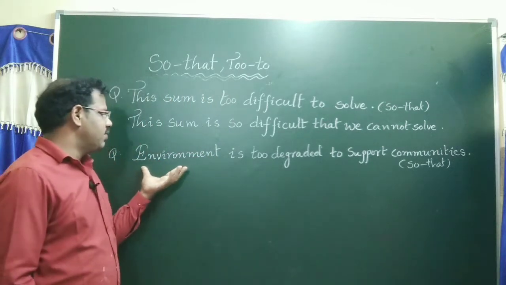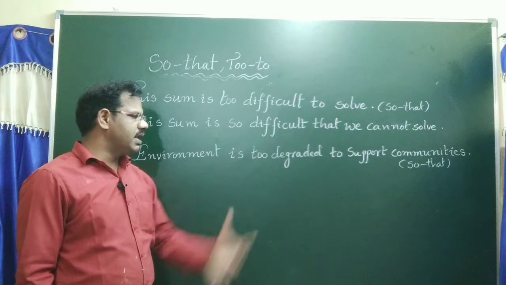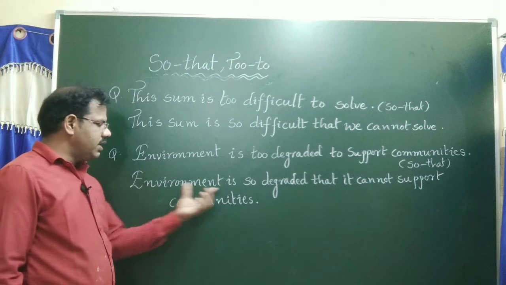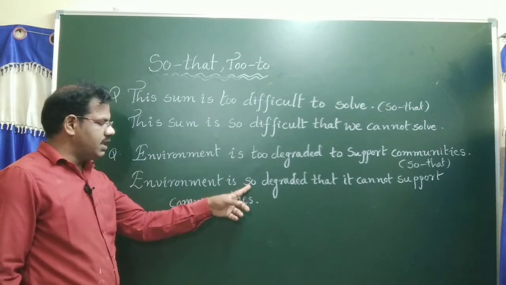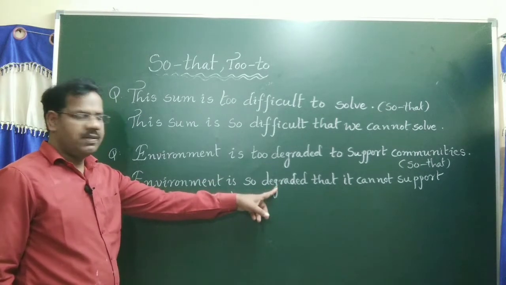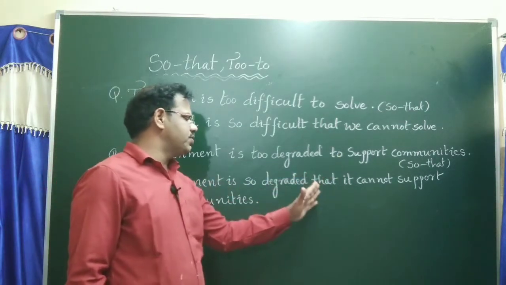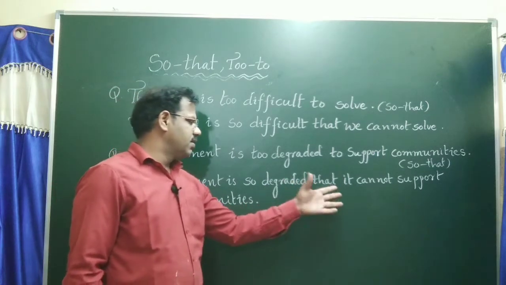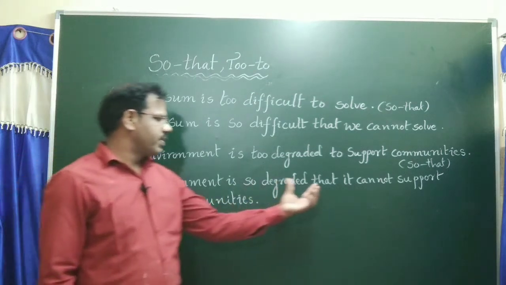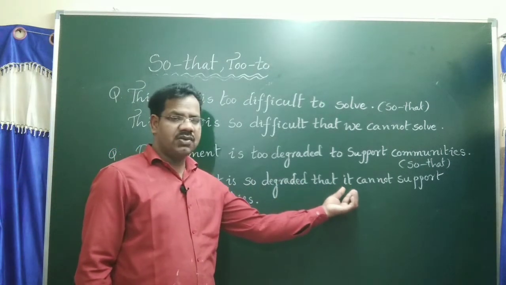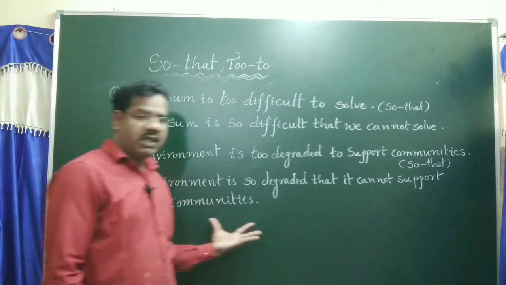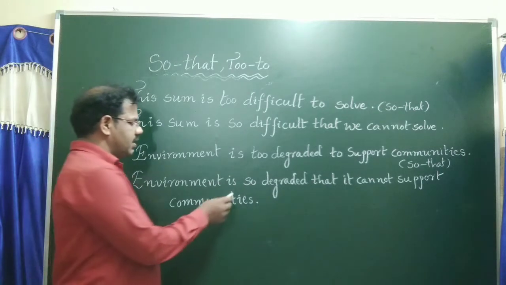And environment is too degraded to support communities. Now answer is environment is in the place of to, should write so. Here degraded written as usual. Before to infinitive we should write conjunction that. What is subject? It. It refers to environment. After the conjunction should write pronoun it because environment is there. Cannot support communities. This is the answer for this question.